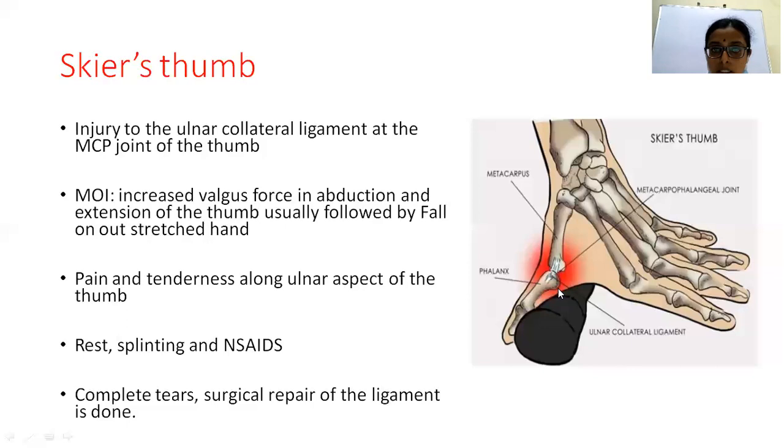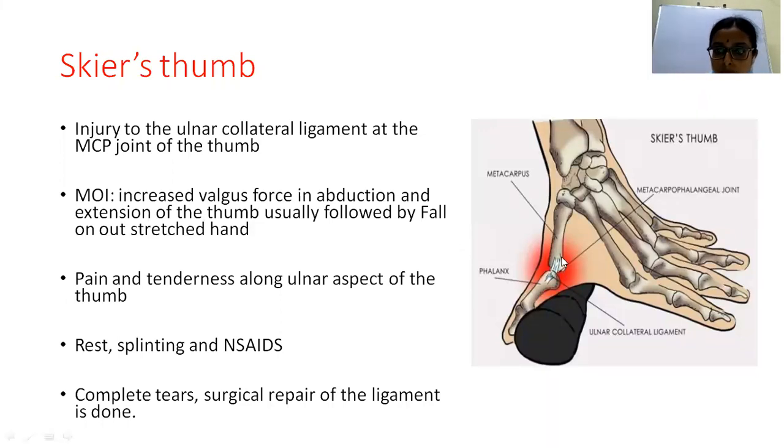It is the injury to the ulnar collateral ligament at the MCP joint of the thumb. So here at the metacarpophalangeal joint, there will be the ulnar collateral ligament. That is the joint capsule at the MCP joint. Medially it is called the ulnar collateral ligament of the thumb joint, where whenever there is excessive valgus force applied to the thumb, in an extended and abducted thumb, the ligament gets ruptured here.